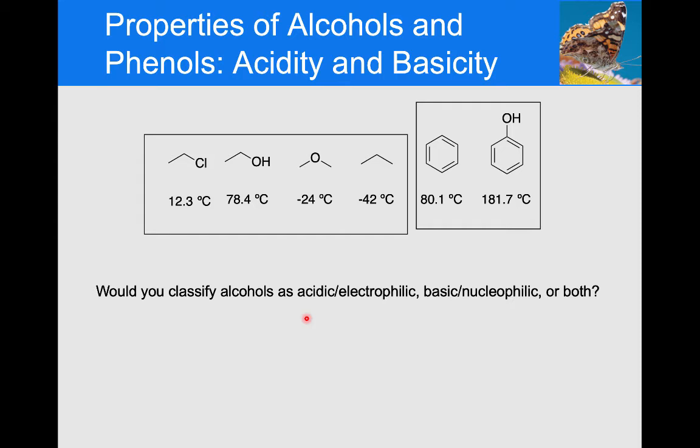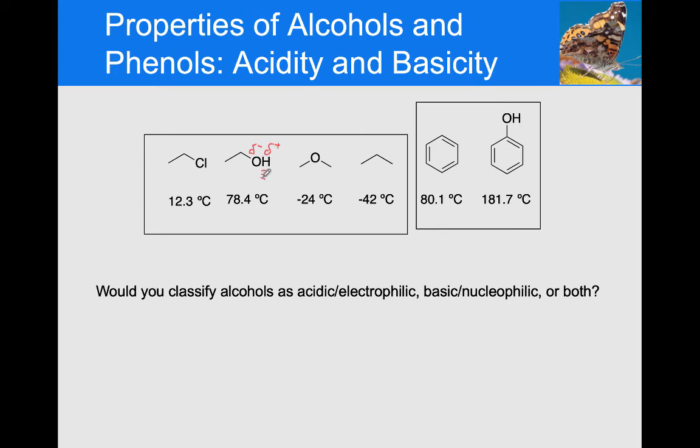All right, welcome back. So what determines whether a molecule is going to act as an acid or base is where the partial charges are. And again, oxygen's more electronegative than the carbon and the hydrogen, so it's going to be partially negative. That's going to make the hydrogen partially positive and the carbon partially positive. Anytime you put a partial positive on a hydrogen, so this hydrogen will be partially positive, this oxygen will be partially negative, that makes that hydrogen acidic.